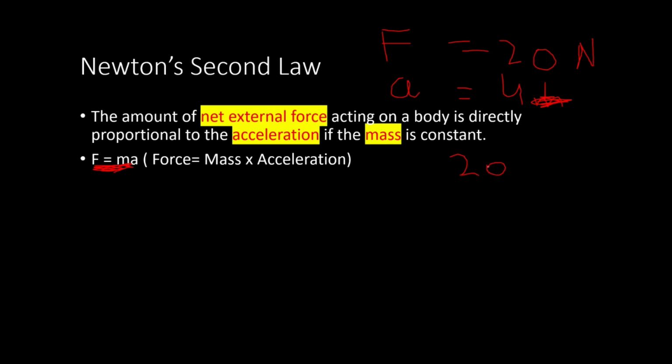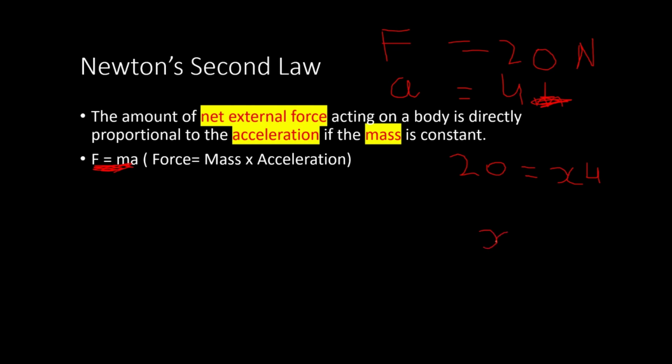Let's put the force and let's take the mass to be x. We don't know the mass. x into acceleration, that is 4. So it can be described as 4x equals 20, where x is the mass of the object.